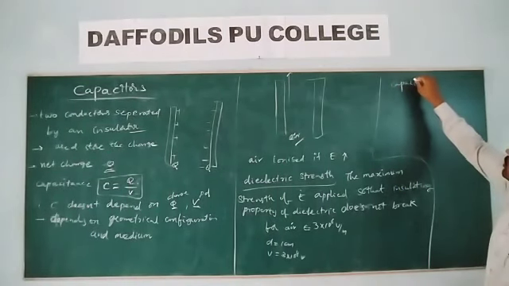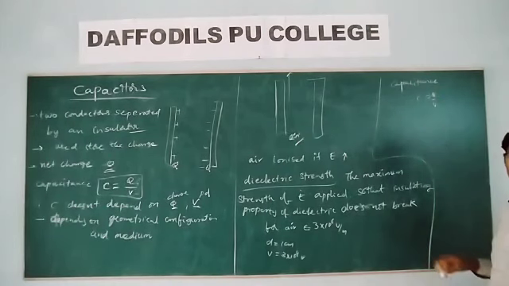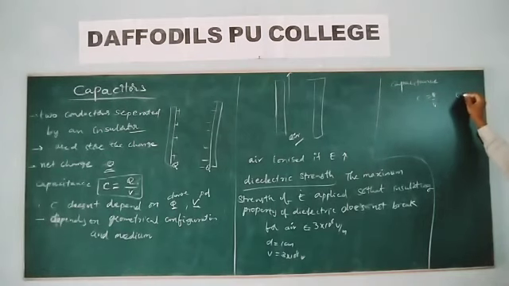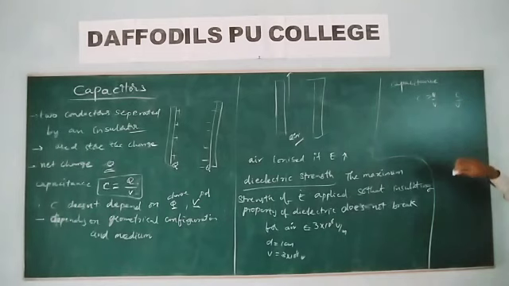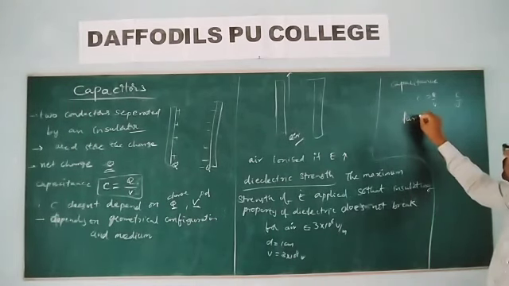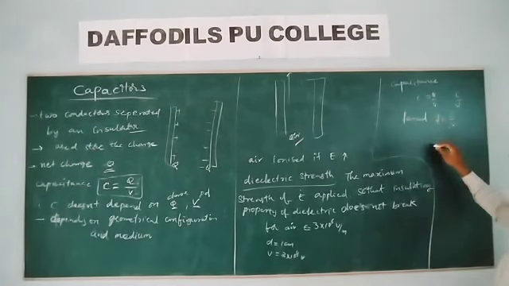Capacitance is C equal to Q by V. What is the unit of the capacitance? Charge, electric charge, coulomb, by the potential difference, volt. It is the ratio of coulomb to volt, and it is also called the farad. Farad, F is equal to C by V. Simple.